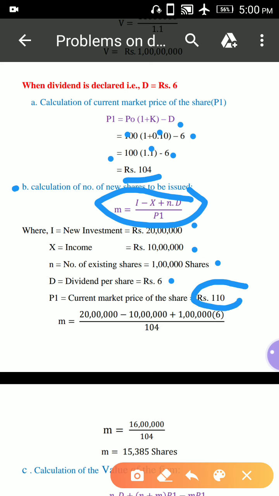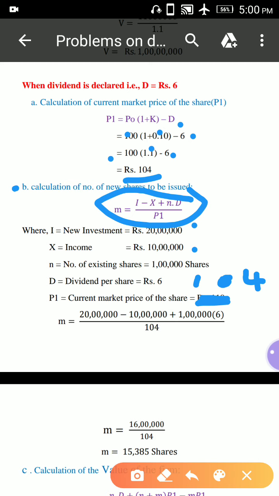So here 104 we have to take, editing problem 104 we have to take. This is not 110, this is 104. Here the current market price of the share is 104.